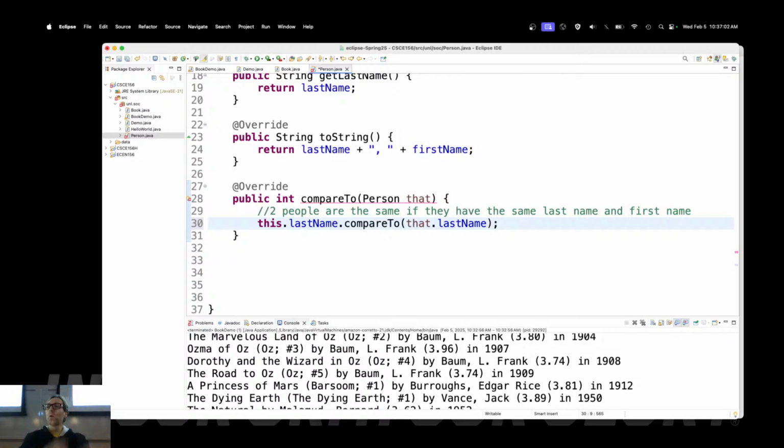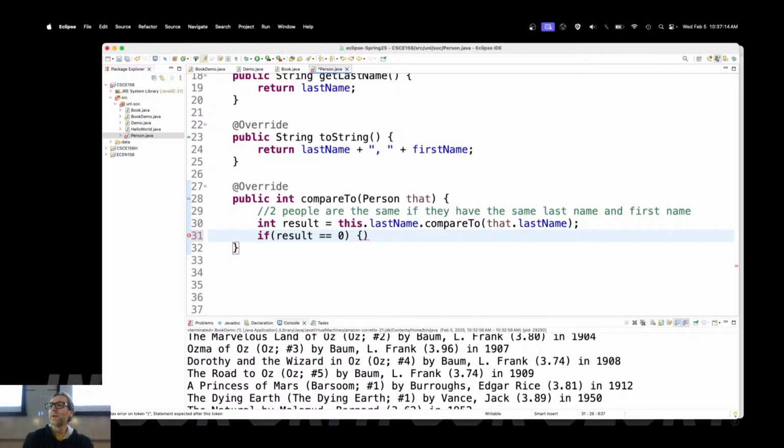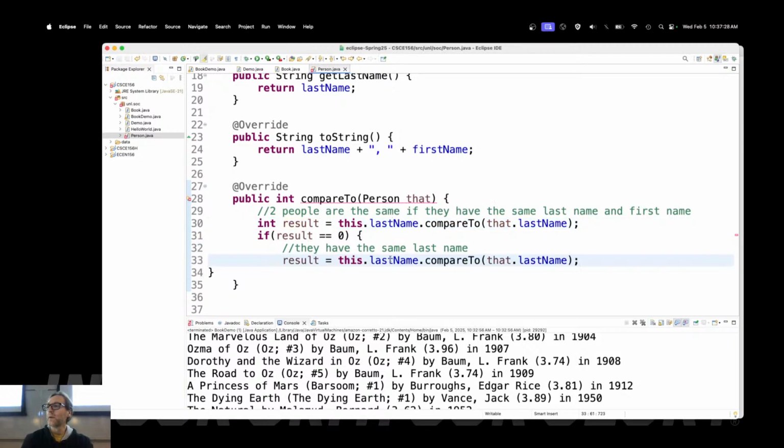Now, if it's 0, what do I need to do? I need to look at the first name. So, and I need to store this in a result, by the way, int result is equal to, if that result is 0, then they have the same last name. So we need to compare the first name. I'm going to grab this code again and change all last name instances to first name.